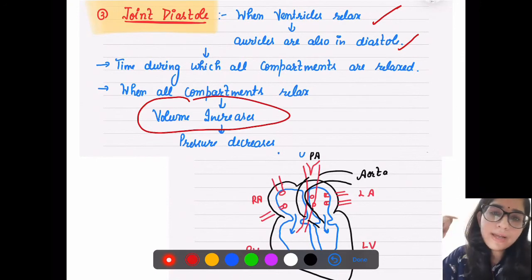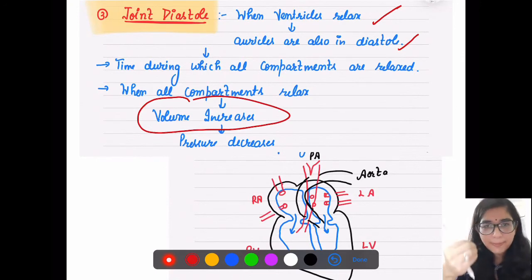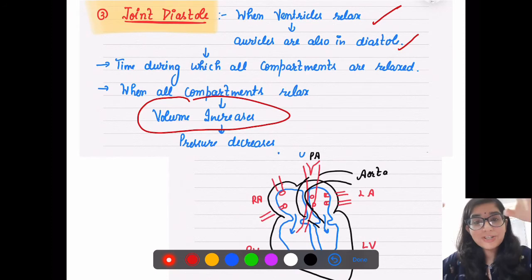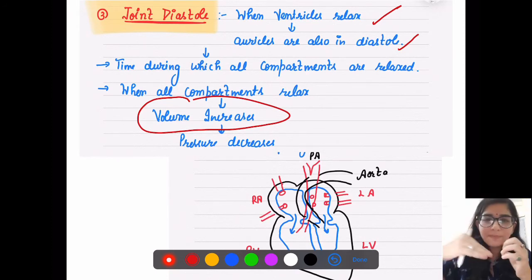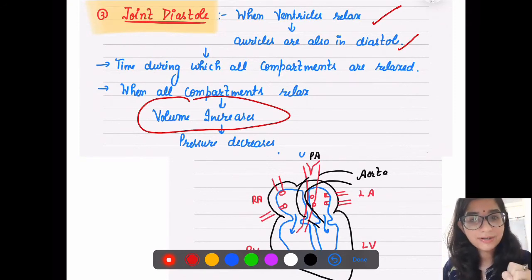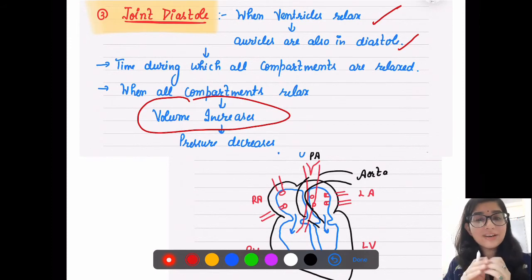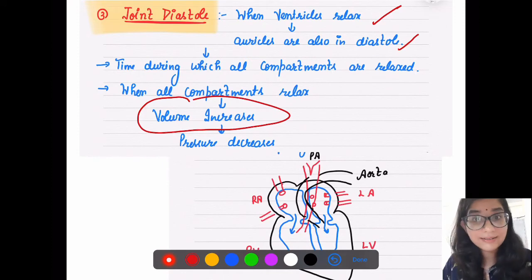When volume increases, pressure decreases. Because when is pressure increasing? When any compartment is filling, when you keep pumping blood in, then there is pressure coming. But here they are in a relaxed position, so volume is increasing and pressure is decreasing.